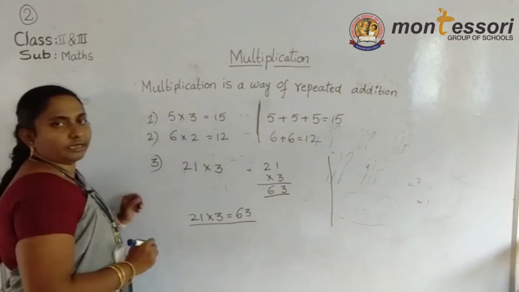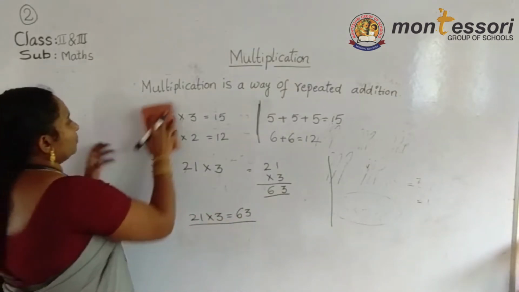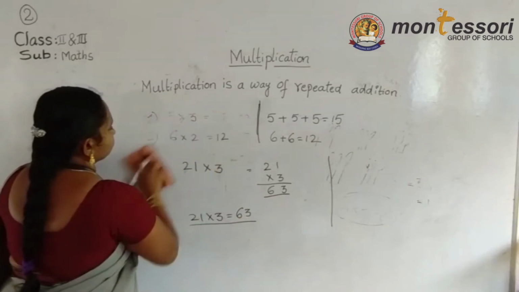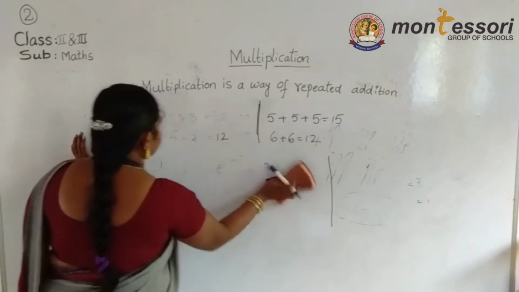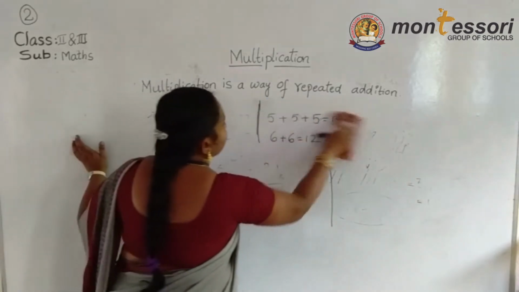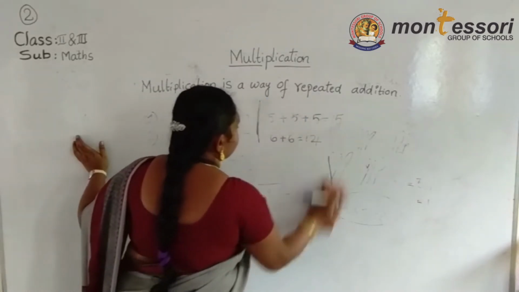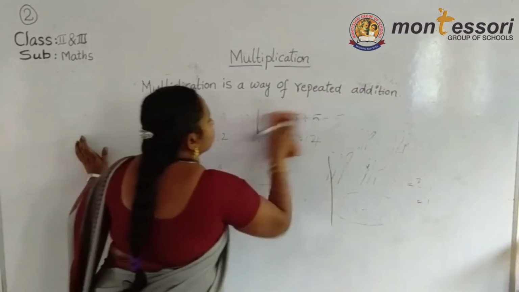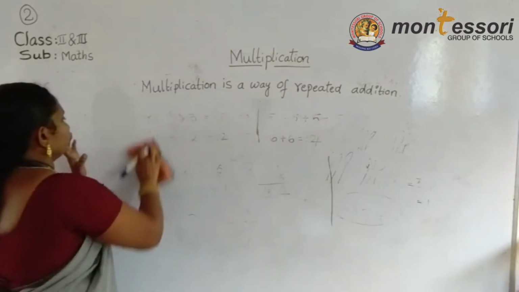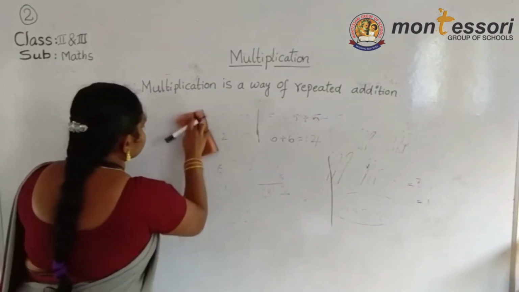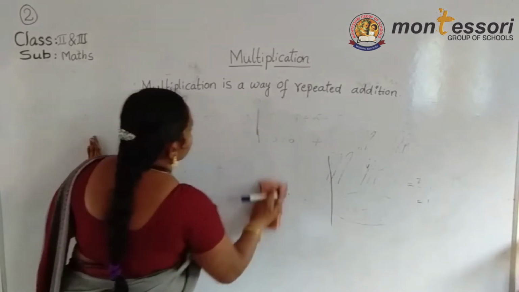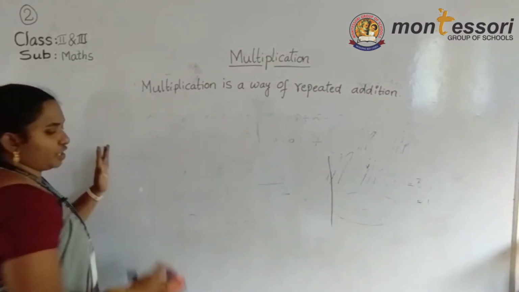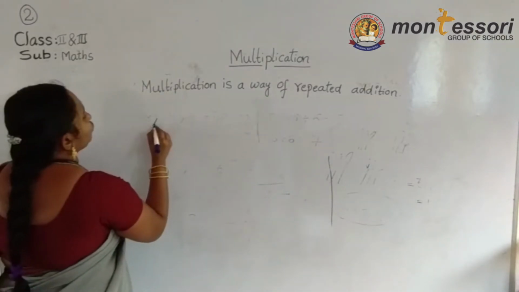Okay. Now next problem. Now 2 digit multiplication. Okay, now I am going to the fourth problem.